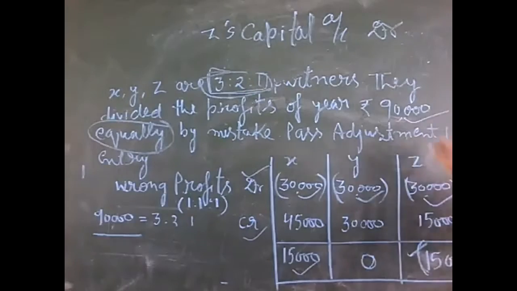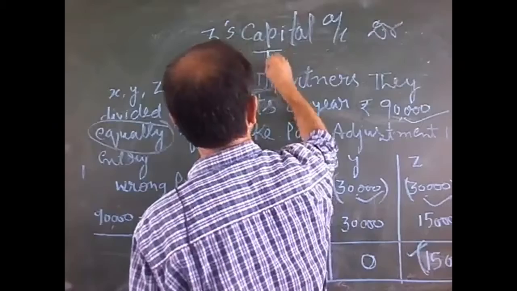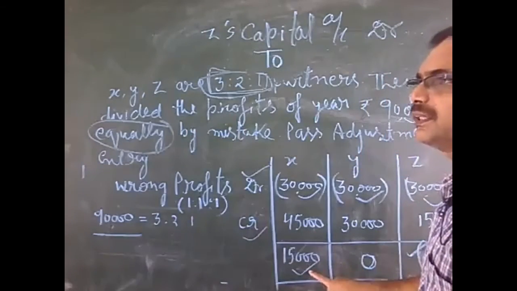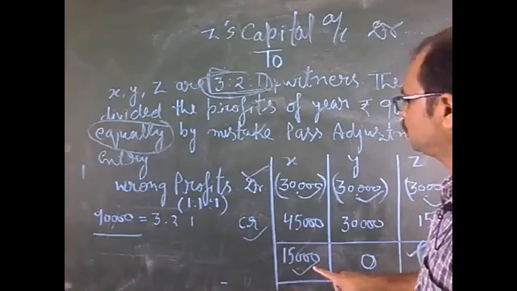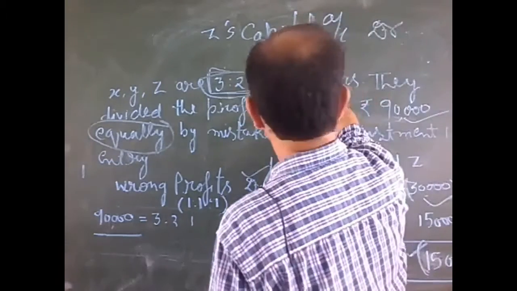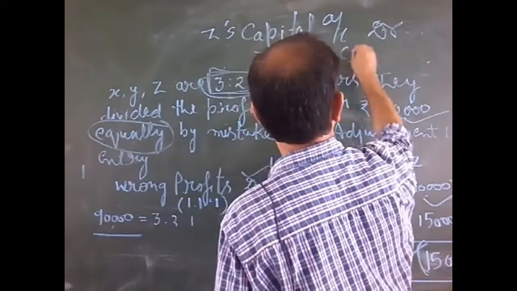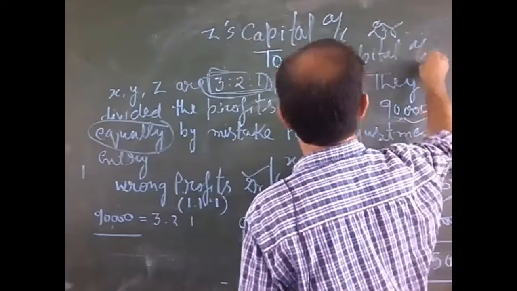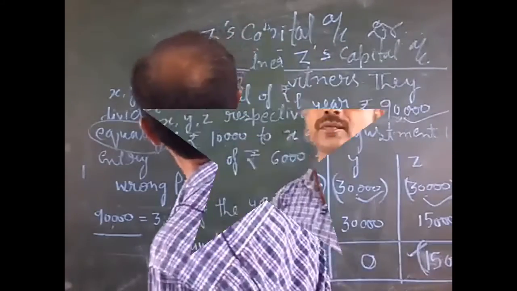Minus figure always goes into debit. And to X capital, because this is the positive amount, and positive amount always goes into credit. To Z's capital account. This is the final entry.